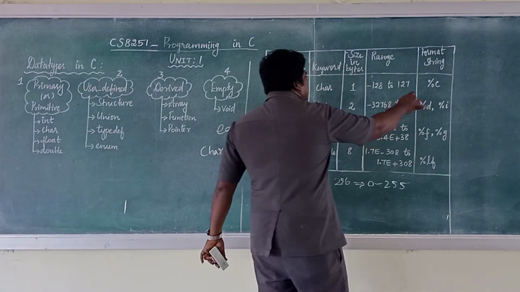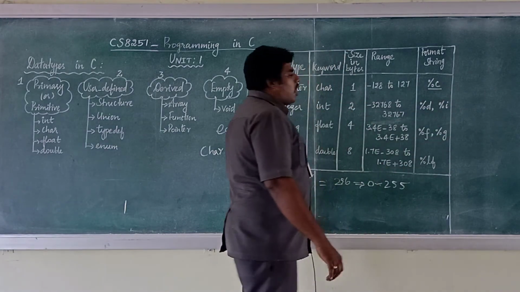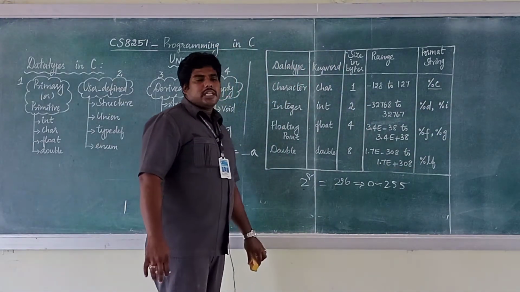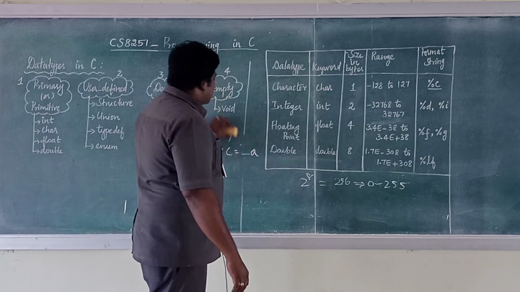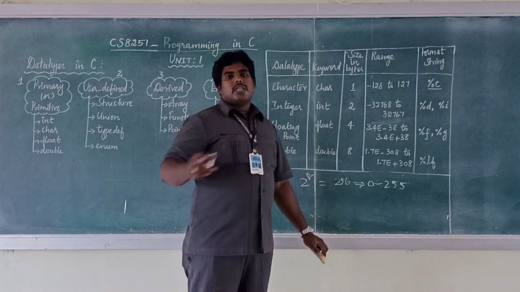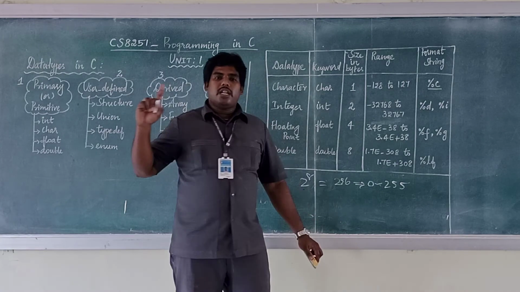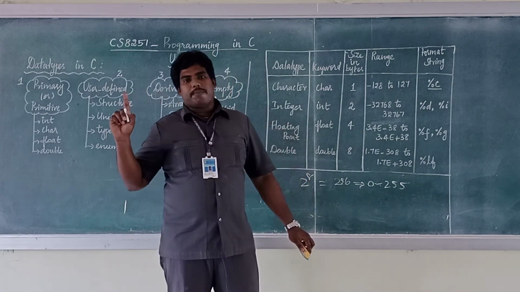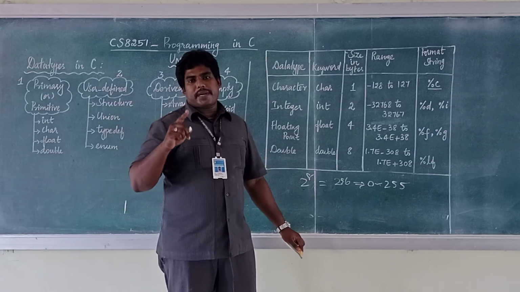And one more thing, the representation, format string or control string: characters should be represented in the form of %c. For example, in the previous video, while doing the program for addition of 2 numbers, we used the print statement, right?